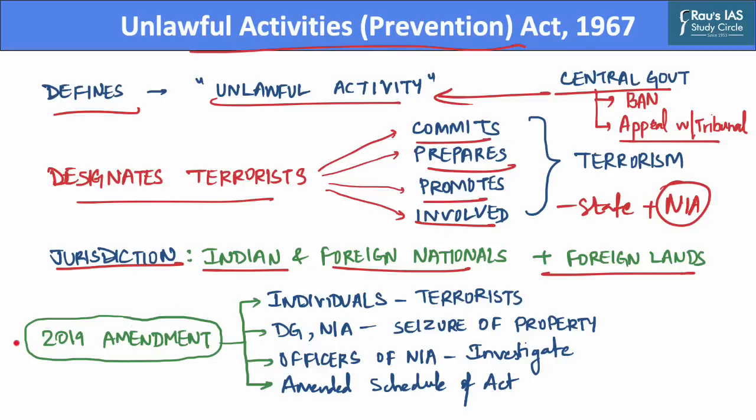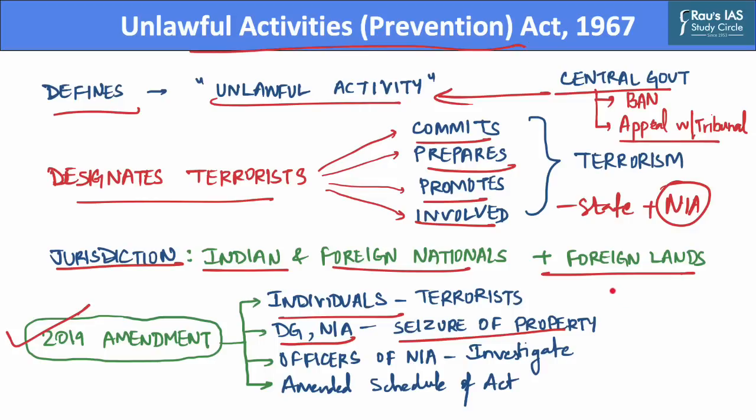Now, the 2019 amendment was the most recent amendment of this act. As per the amendment, the government has now become empowered to designate an individual as a terrorist, whereas earlier only an organization could be designated as a terrorist organization. Further, if the investigation is conducted by an officer of the National Investigation Agency, the approval of Director General of NIA can be required for seizure of property which is connected to terrorism, whereas earlier only the approval of State DGP was required.